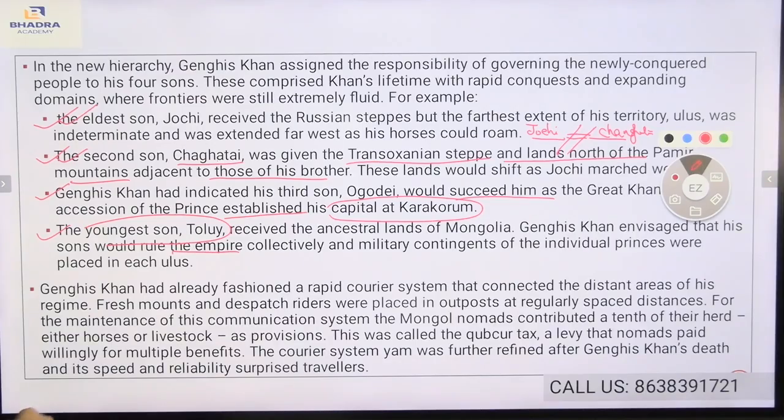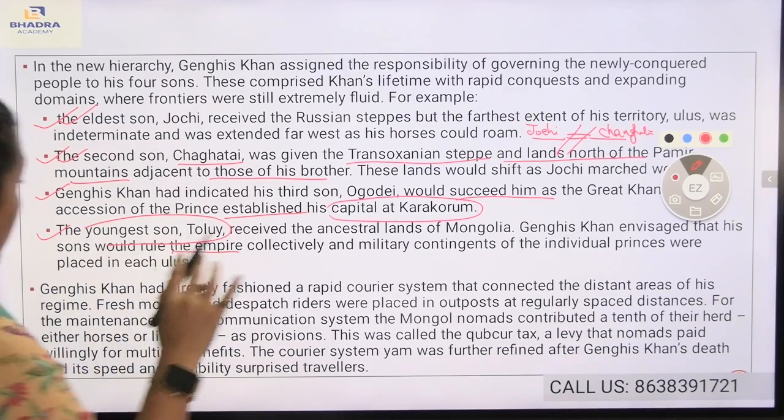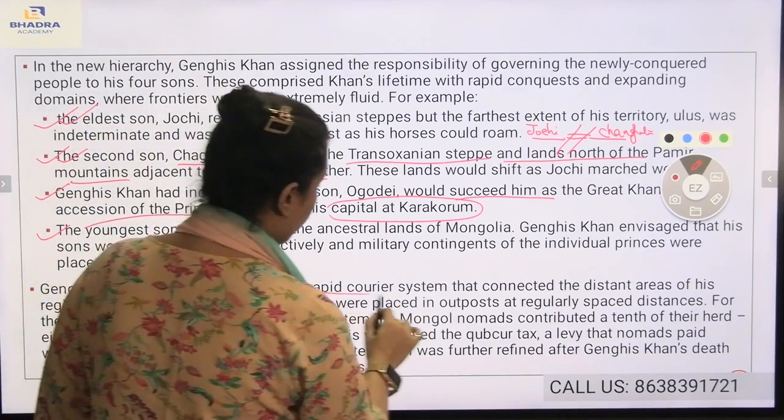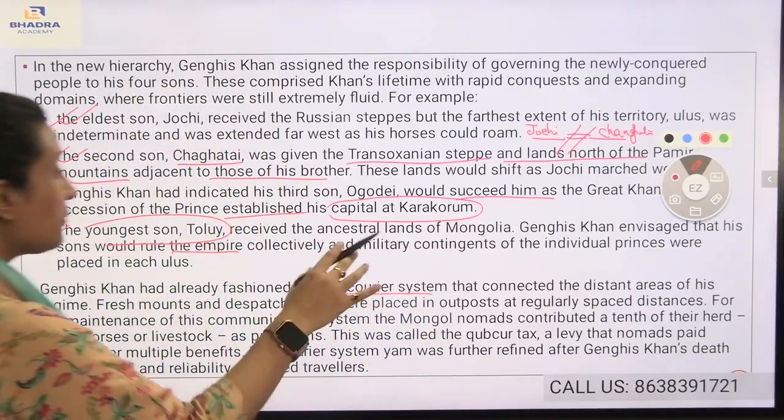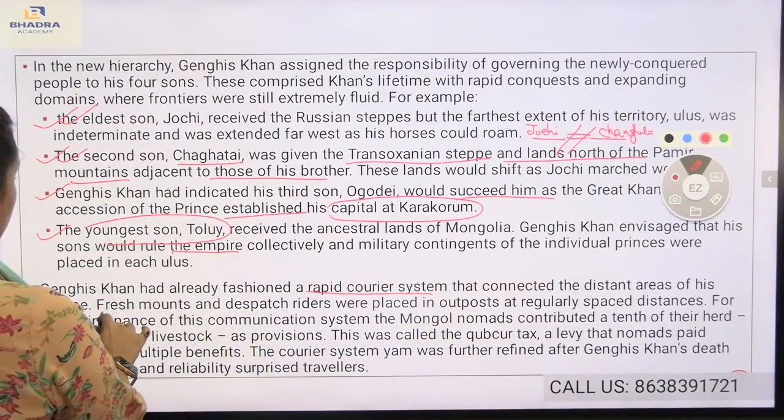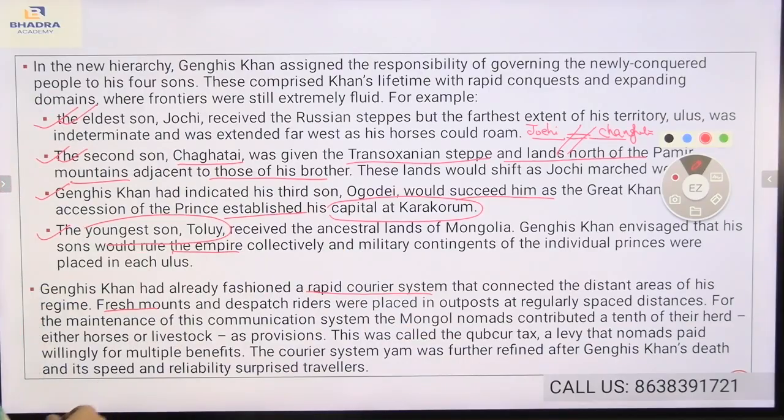Genghis Khan had already fashioned a rapid courier system that connected the distant areas of his regime. Fresh mounts and dispatch riders were placed in outposts at regularly spaced distances. You see, a rapid courier system was introduced by Genghis Khan so that even distant places could stay connected.